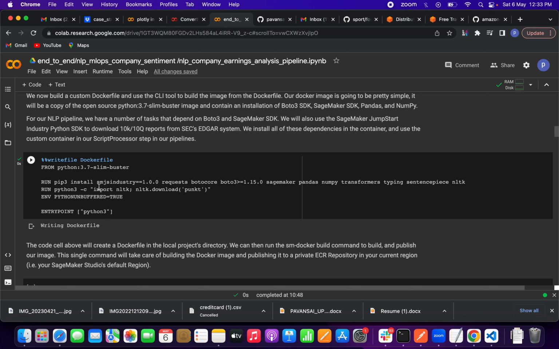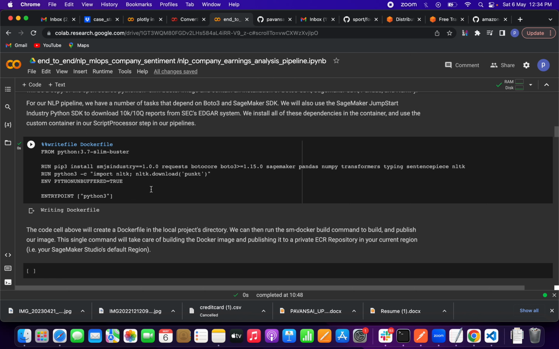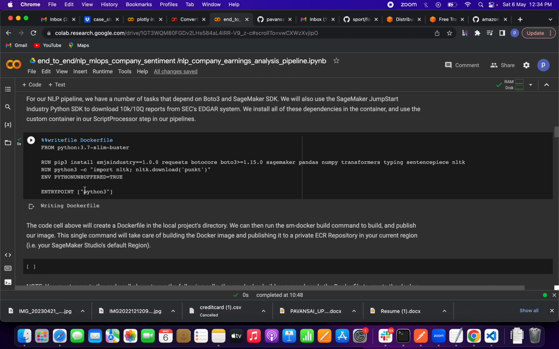Normally we would use a requirements.txt, but in Colab we don't have that type of structure, right? That's why I'm installing using this command. What are the necessary dependencies I need? We are using NLTK also for processing and all those things. For NLTK we also have to run this command: python3 -c import, and after that download. So these are two separate steps, right? We have to define it like this. Then for the environment we set PYTHONUNBUFFERED equal to true, and entry point python3.